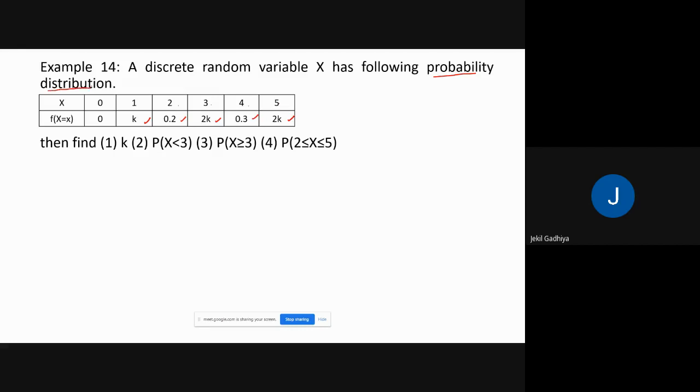And the variable is what? It's a discrete random variable. Then find k, the probability when x is less than 3, the probability when x is greater than or equal to 3, and the probability when x is in between 2 and 5. Okay. So does anyone have an idea how to find k? How to find k?